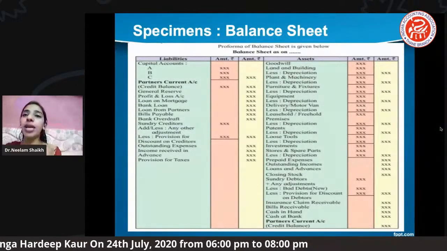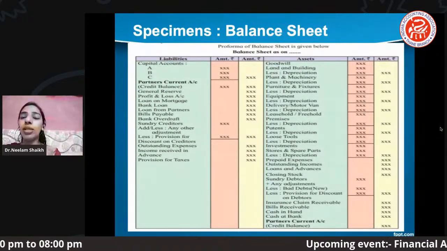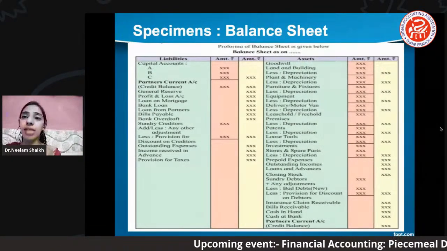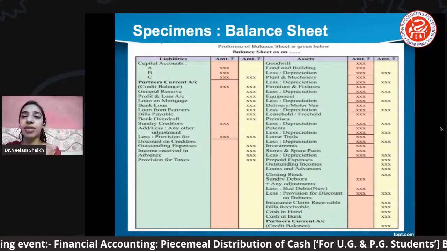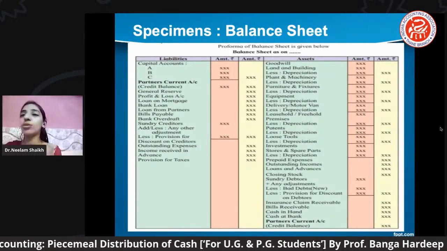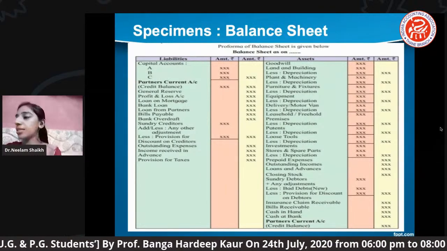Okay, moving ahead to the asset side, all the firm's assets, fixed assets, current assets, okay, any miscellaneous assets, fictitious assets if any, right, these all will be recorded under the balance sheet. Okay, next we can see here